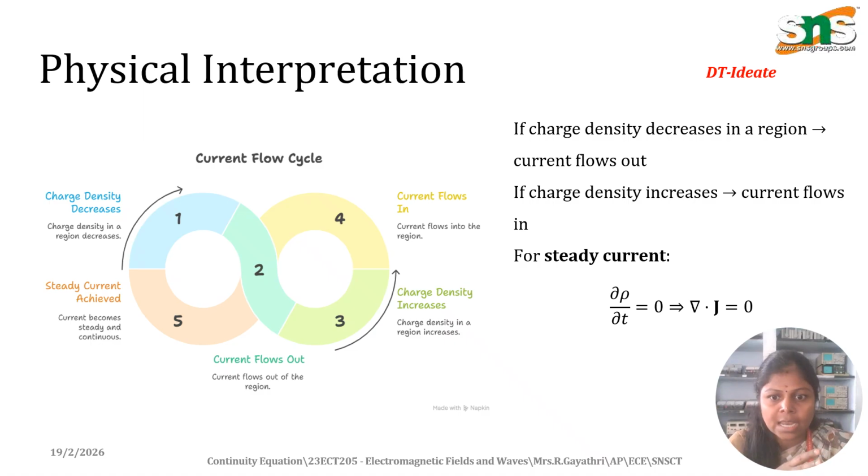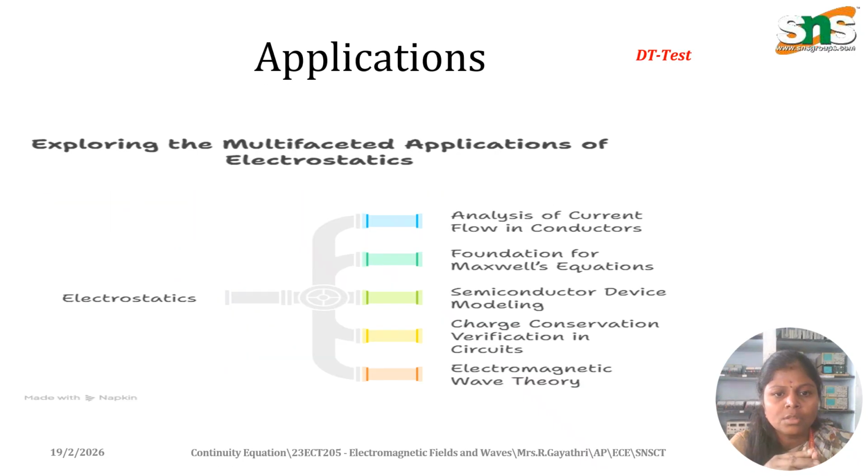For steady state current, the rate of change of charge density will be 0. So in the differential form, del dot J equals 0, since dou rho by dou t equals 0, which shows that the current will be continuous in a steady state system.